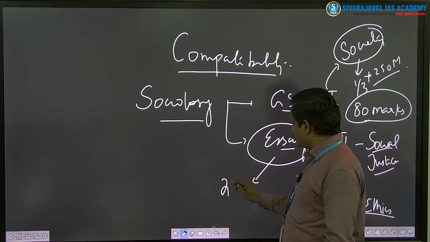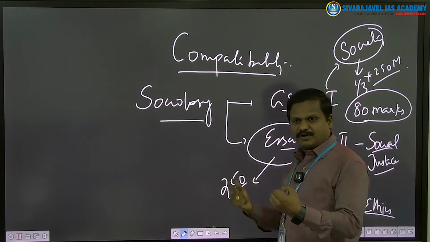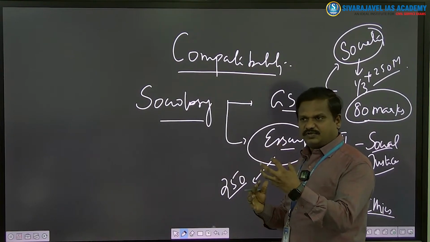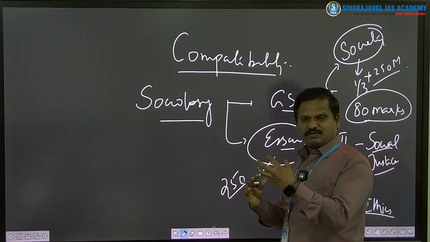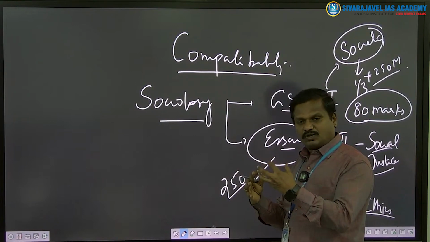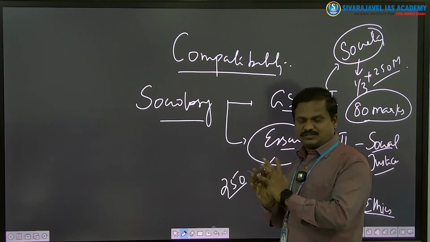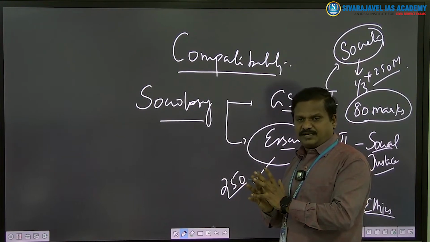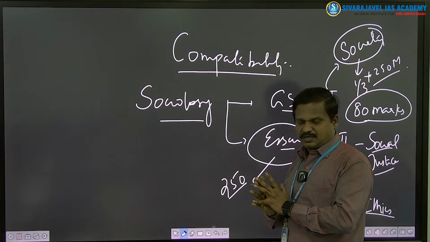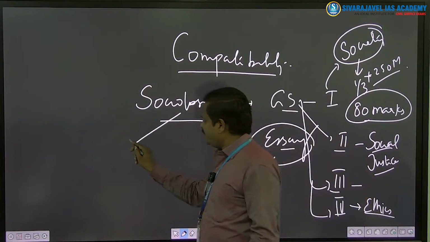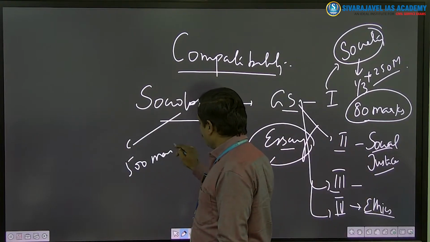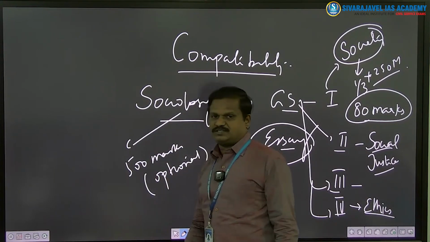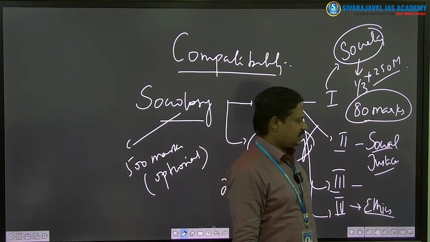So for the 250 marks essay, you will get the feed from sociology, and close to 30 to 40% of your GS, which means around 300 to 350 marks, sometimes even 400 marks out of 1000, can be fed by sociology. So this is an extra advantage of selecting sociology as your optional. Apart from sociology, which will feed you for 500 marks in your optional paper, you also have significant sociological feed in GS as well as essay.